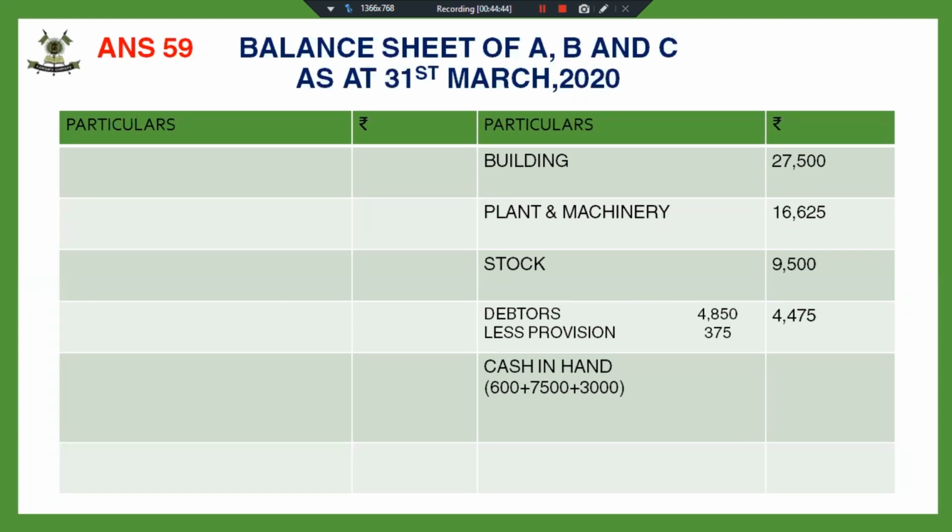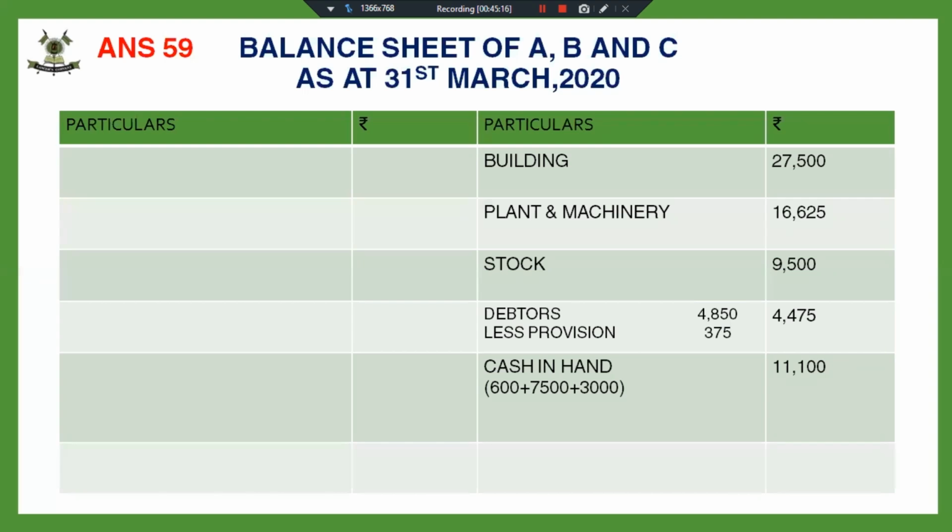Now cash in hand has to be posted very carefully. Either you can prepare a cash account or you can show these additions in the balance sheet itself. There is an increase in the cash balance on account of capital and premium for goodwill brought by the new partner. 7,500 was the capital and 3,000 was the premium for goodwill. So cash in hand with the new firm is 11,100.